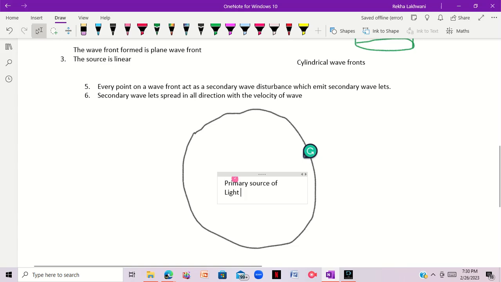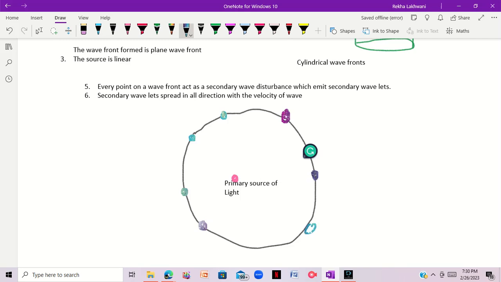As you know, on the wave front there are certain points. These are points on the wave front, right?